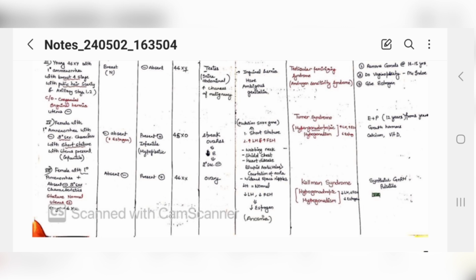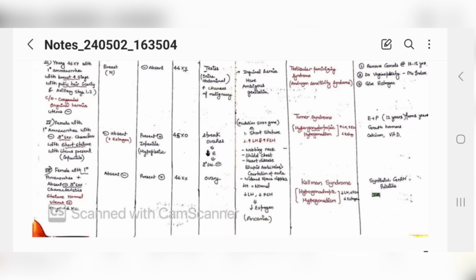So ovaries are normal, but the hormone is not there. Uterus is normal. Her karyotype is normal. Everything is normal. Only her hormone is not there, which is estrogen. That's why her breast is not developed. So in primary amenorrhea, basically your periphery is okay. Now you have to think of the central. Central is your hypothalamus, right?